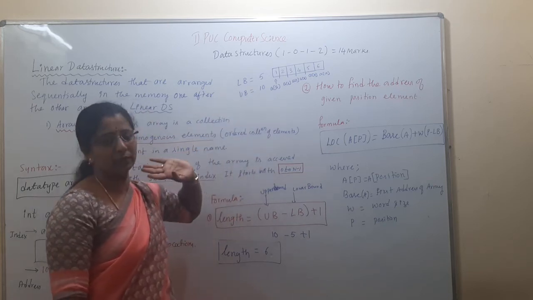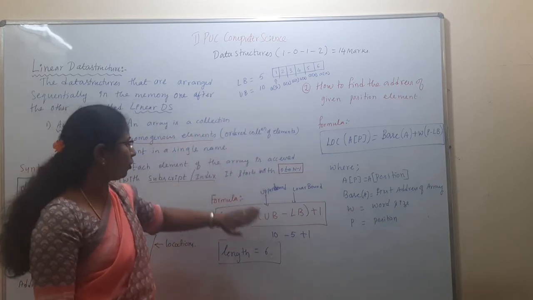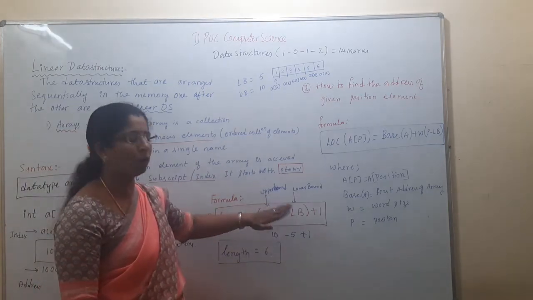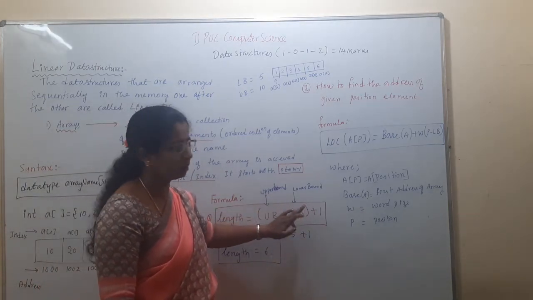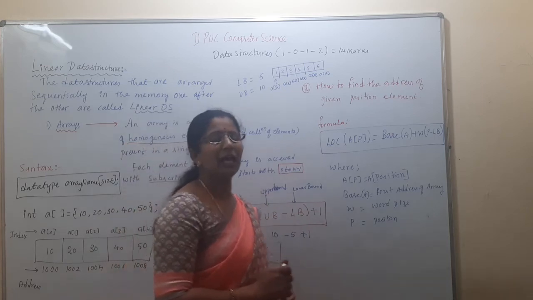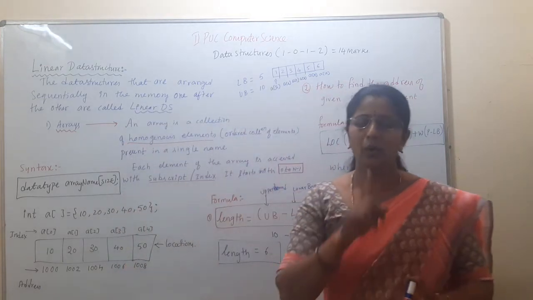Or any number, whatever the number may be. So the formula is upper bound minus lower bound plus 1. You will get the length of the array. Once they ask in the preparatory paper,